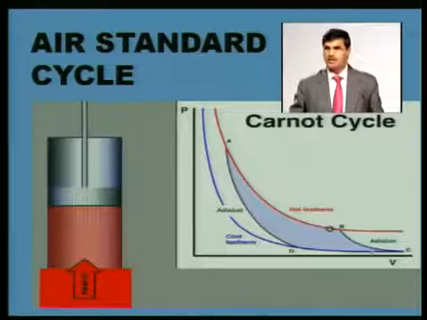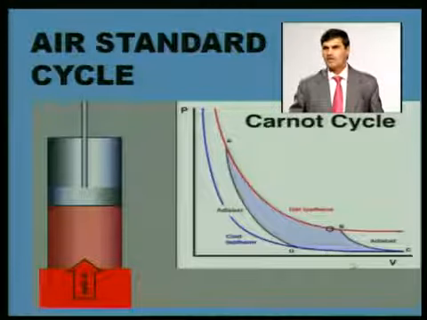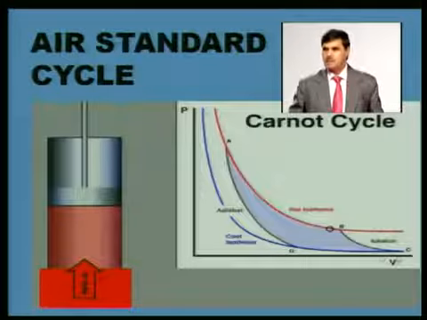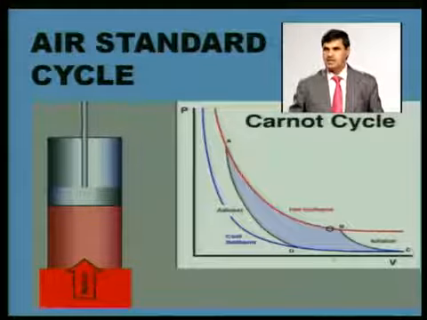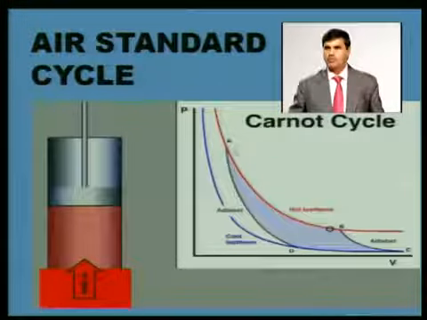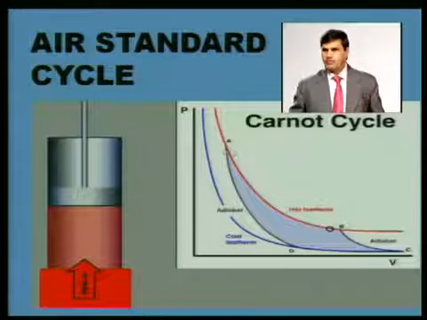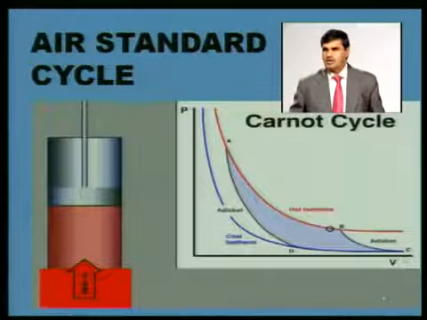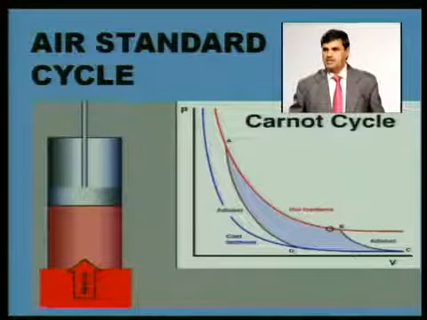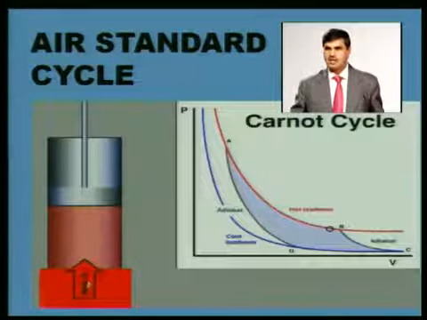Again, what is being done for completing the cycle? Initially we said that for the operation of an engine, the cycle has to be completed. So from C, again bringing the system back to the same point from where we have started, there is a heat rejection process from C to D, and that is in place of this heat source which I indicated here.